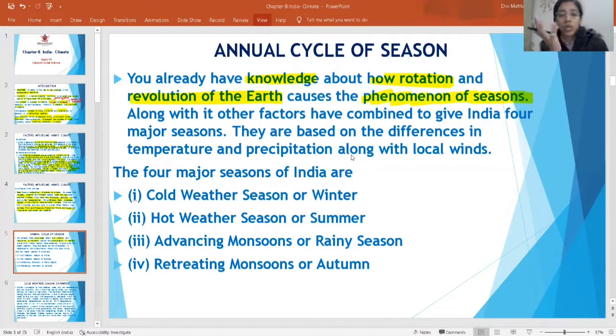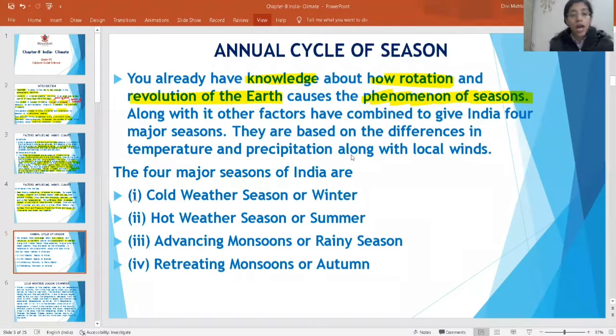When the earth rotates on its own axis, we see phenomena like day and night. When the earth completes a full round around the sun, that is known as revolution, in a fixed orbit, in a fixed path. That causes the phenomenon of seasons, that is, the change in seasons.